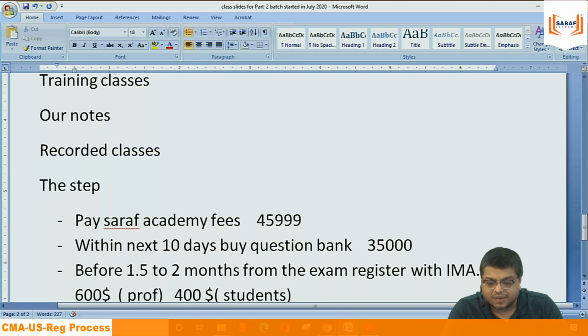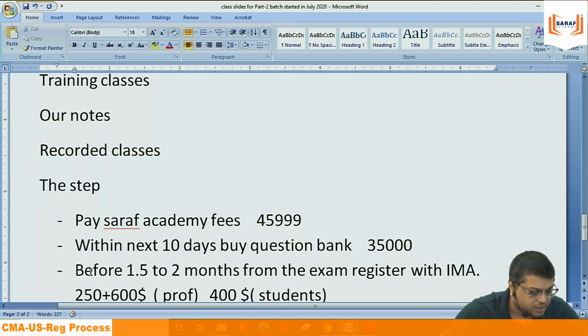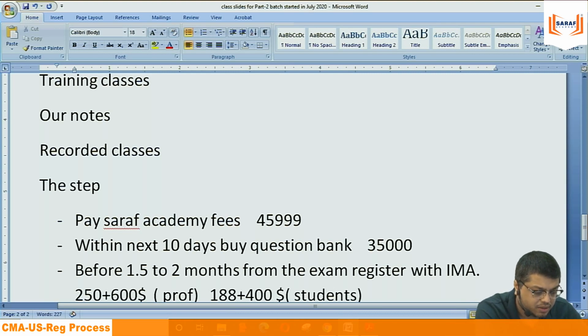If I consider 75 INR as $1, then, one second, this is 250 plus 600, and this is 188.